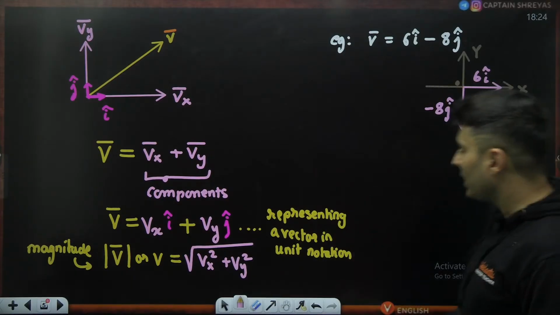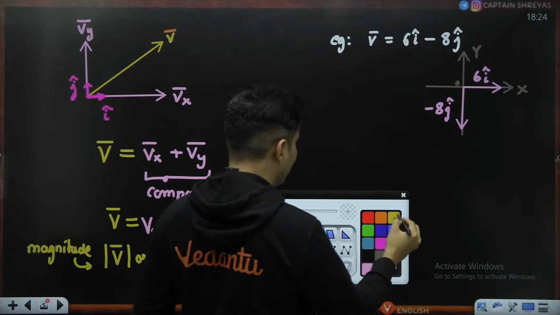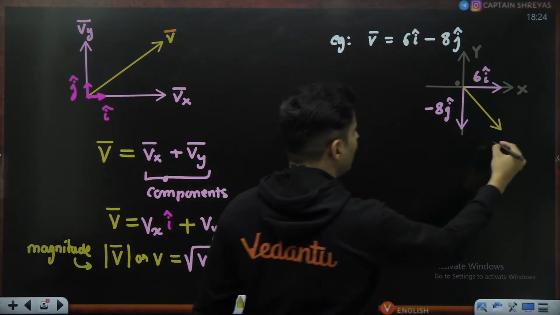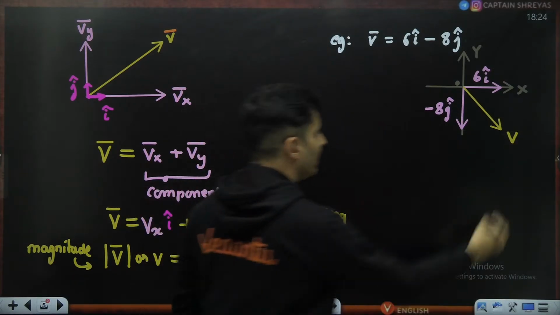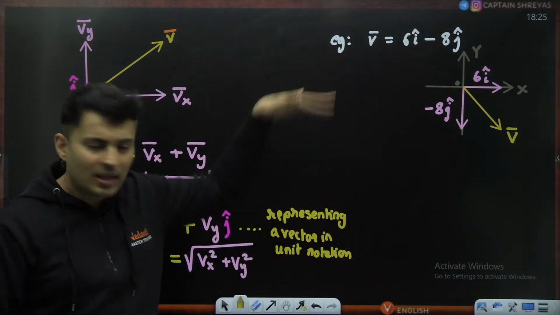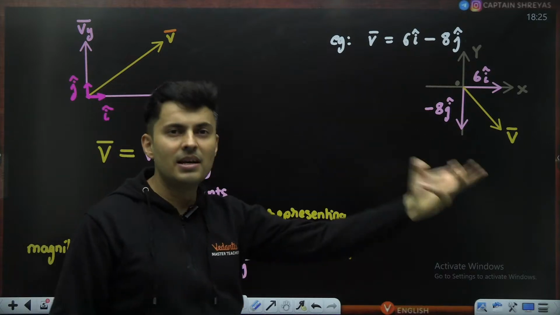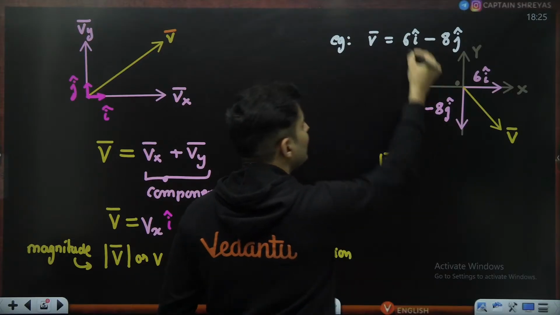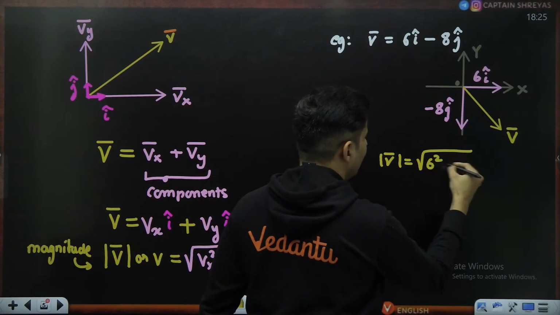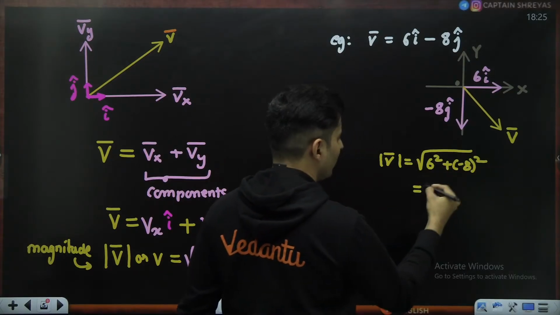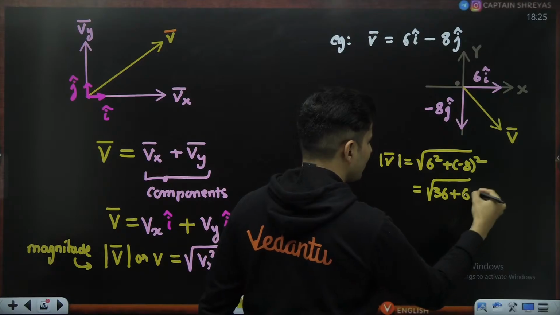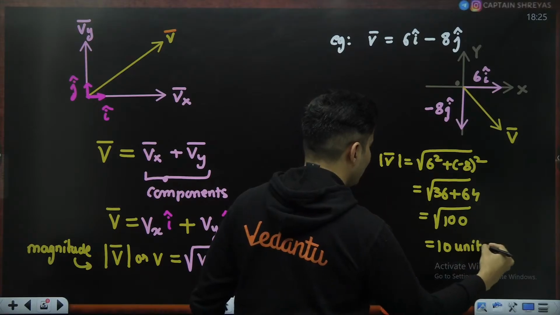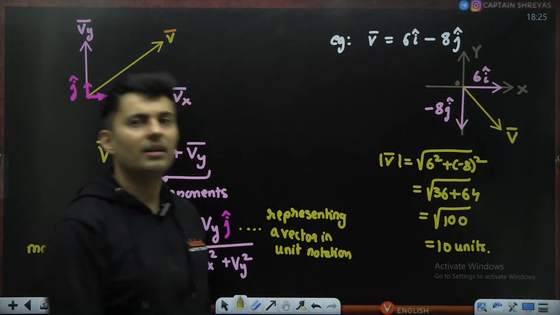So the total vector which we want is basically in the fourth quadrant, something like this. So this is actually our vector v. It is somewhere in that southeast direction. Now it becomes easier to represent any vector. If somebody asks you what is the magnitude of this particular vector, you will just take the 6 value, square it, take the -8 value, square it, under the root. So 6 square is 36, 8 square is 64. So 36 plus 64 is 100. Root of 100 is basically 10 units. So the length of this is nothing but 10 units.